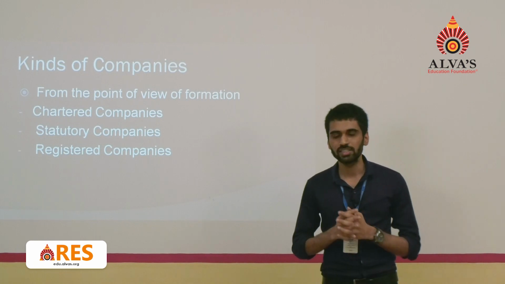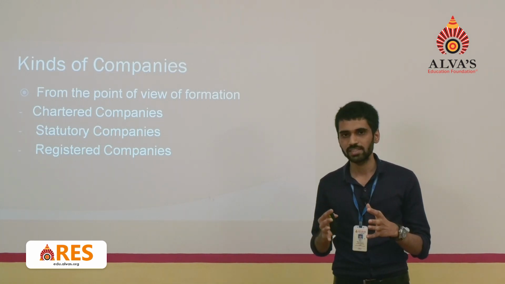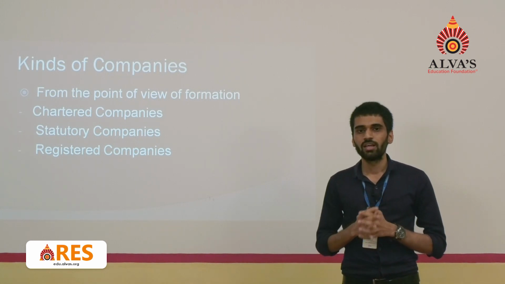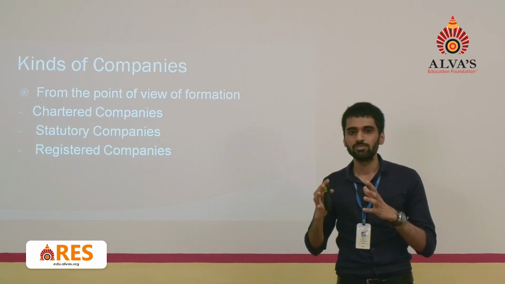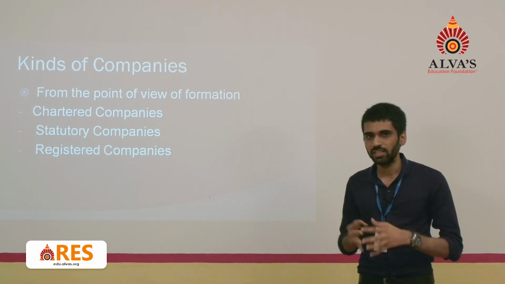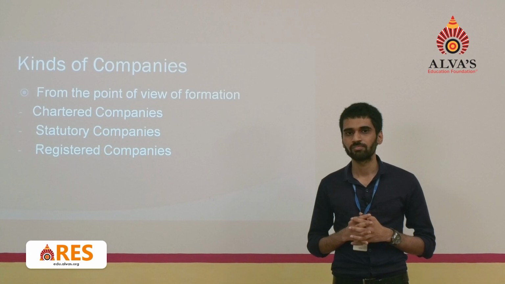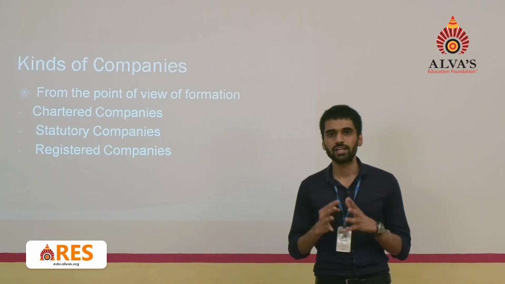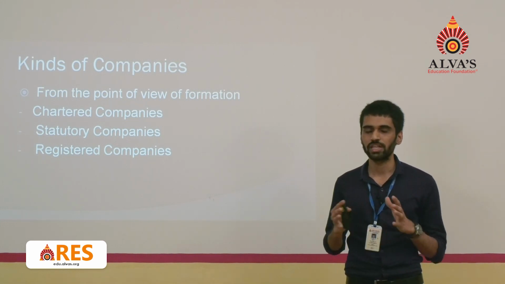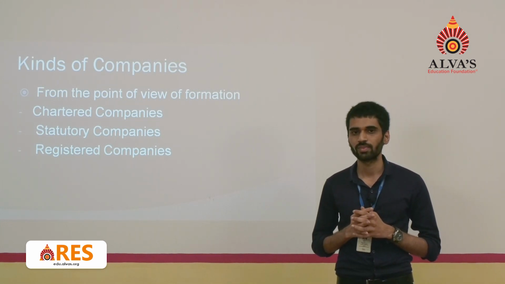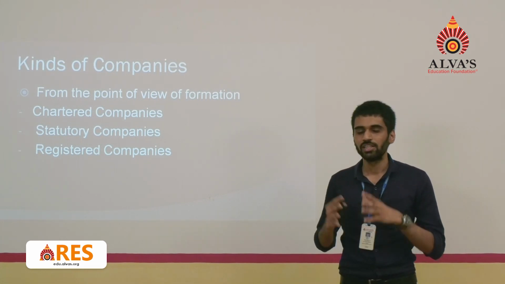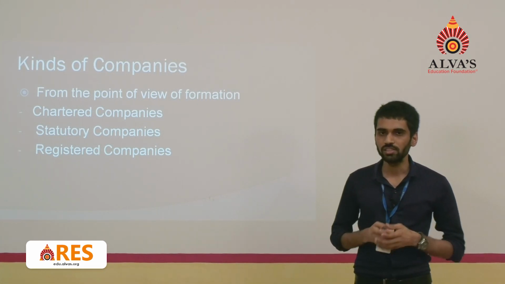Statutory companies are the companies which came into existence by a special act of statute. RBI, for example, is one of the statutory companies. Third category is registered companies. Registered companies are companies which are registered under the Companies Act 1956. Or if registered under any former act, they are also considered registered companies.